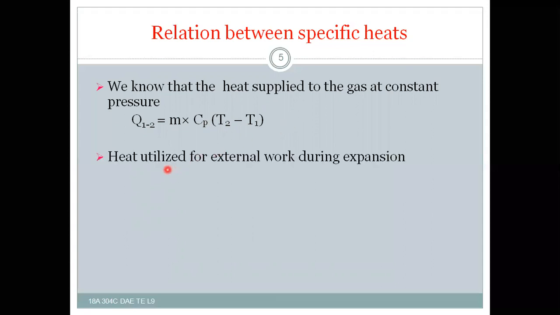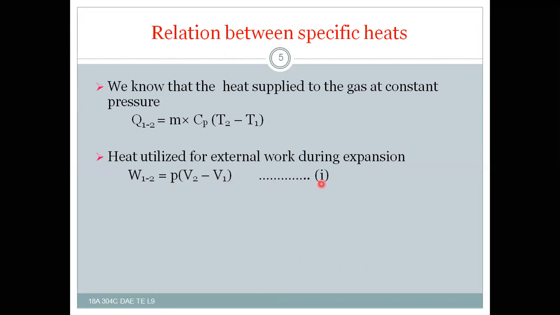Some part of the heat is utilized to do external work during expansion. So heat utilized for external work from state 1 to state 2, that is W1-2, is P into (V2 minus V1), because of the constant pressure, where V2 is the final volume and V1 is the initial volume.